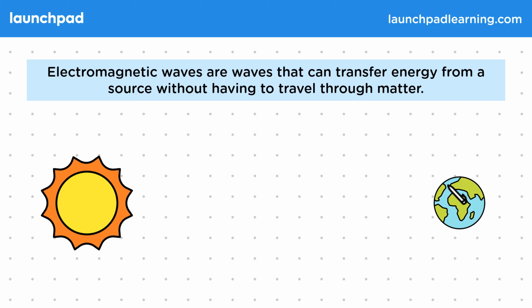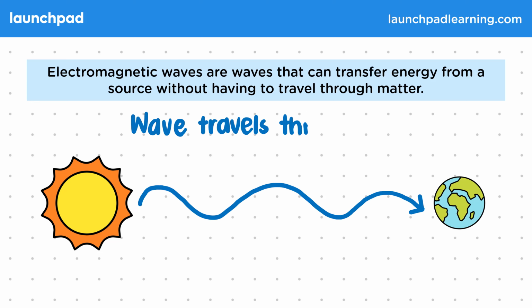Here's the Sun and the Earth, with the Sun having to supply energy to the Earth. But this energy has to travel through space, which is a vacuum and has no matter which can vibrate. It does so by using electromagnetic waves. These waves will travel through space and reach the Earth. Again, since there is no air or other matter in space, these cannot be mechanical waves. They have to be electromagnetic waves.